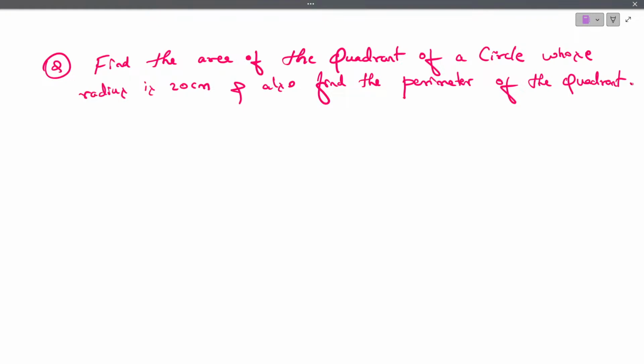Is this clear? Can you find the answer for this question? It's very easy.